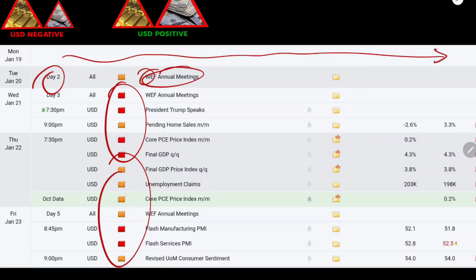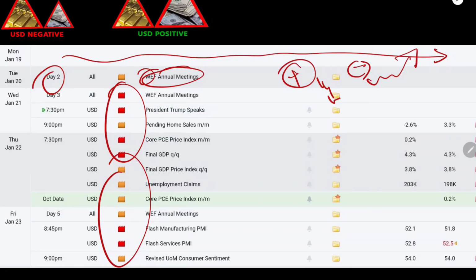We have to wait for that meeting. If we get something positive for USD, we will sell gold. If we get something negative for USD, we will buy gold. This is the simplest thing.